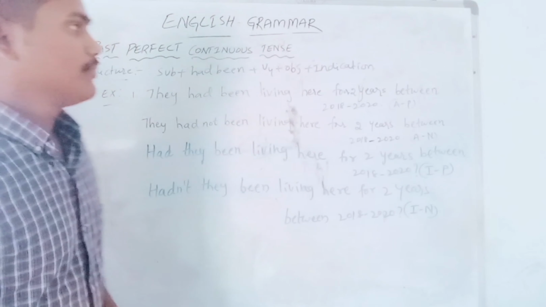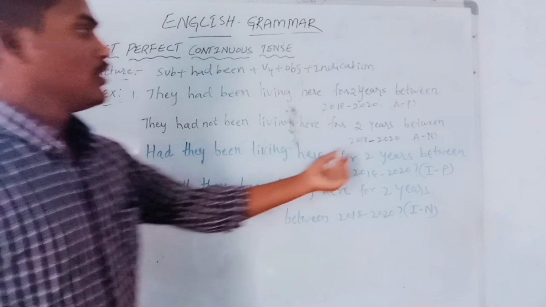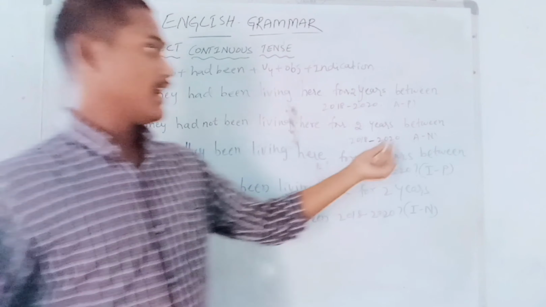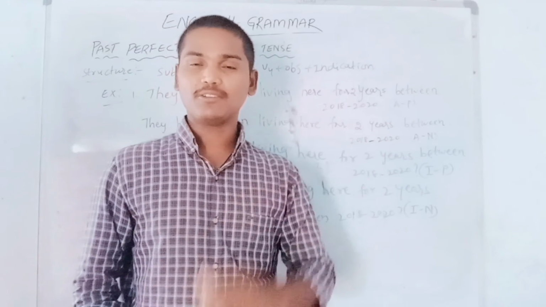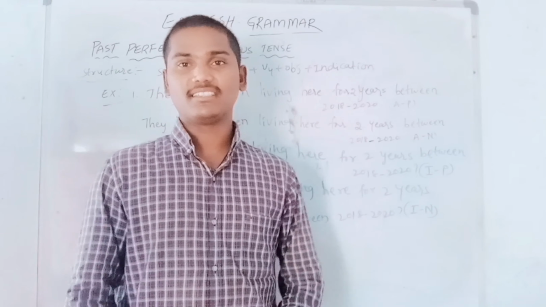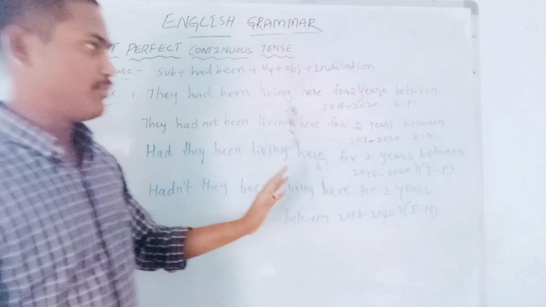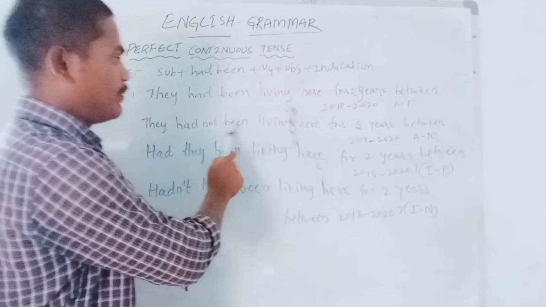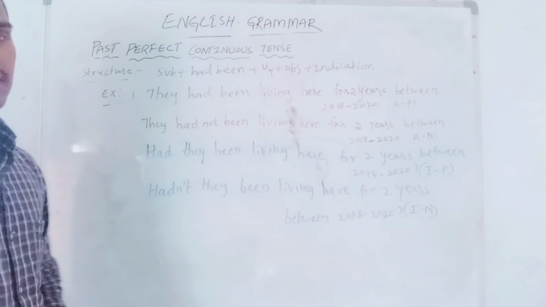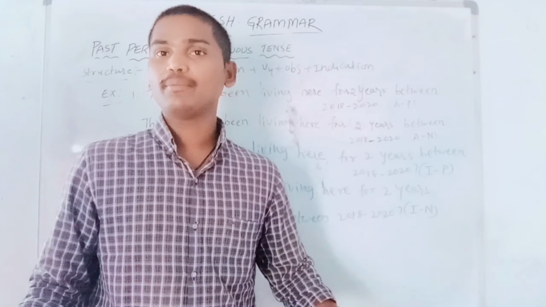So that is, they had not been living here for 2 years between 2018 and 2020. I have written 2020 in the example. 2020 is a running year, but we should consider it as a completed year. I have written the example, so I don't want to change that. I hope you can get the idea. So they had not been living here for 2 years between 2018 and 2020. In these 2 years they had not been living here.